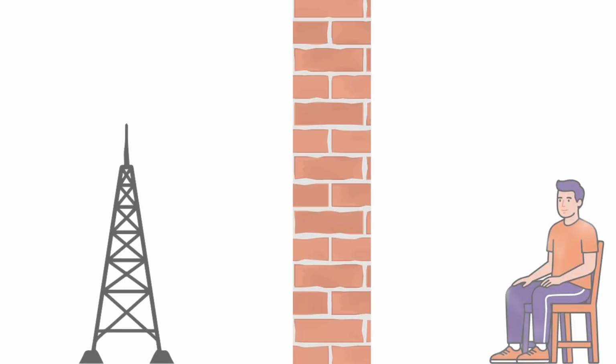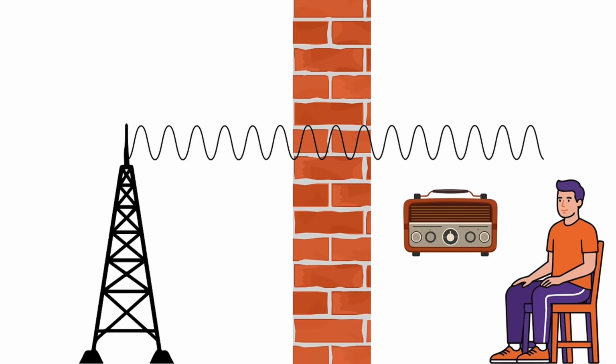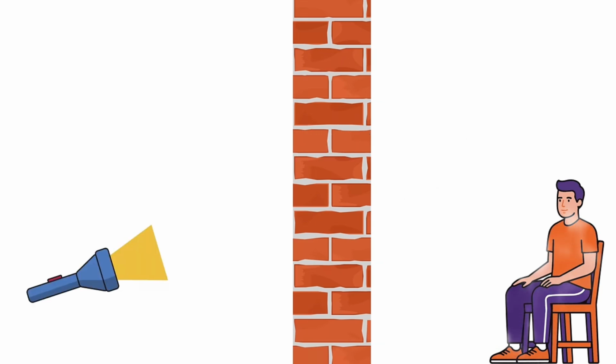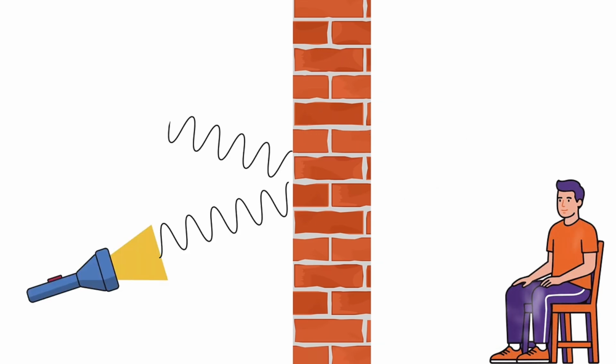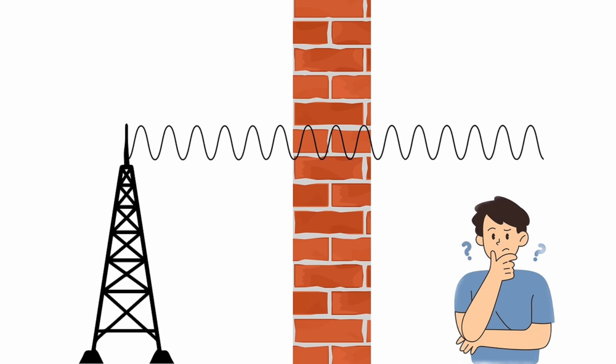Have you ever wondered why radio signals can easily pass through the walls of your house, allowing you to listen to a radio station indoors, while visible light cannot pass through the same walls? If light is also an electromagnetic wave, why is it blocked by bricks, but radio waves are not?